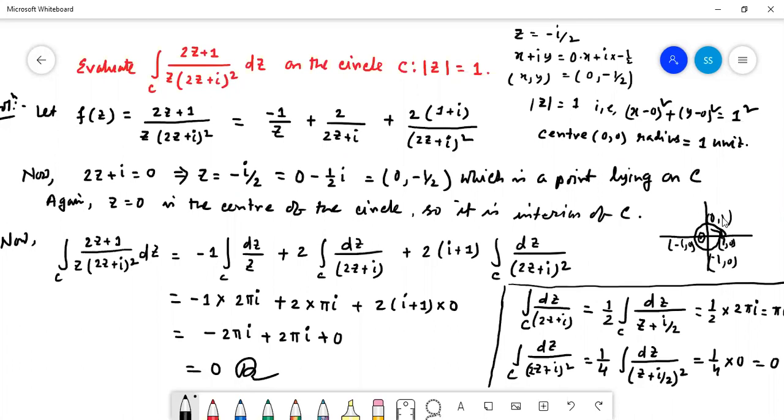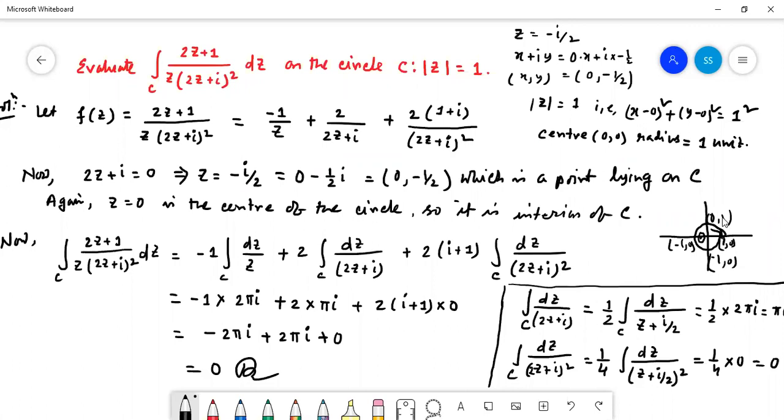Here also we make the partial fraction. f(z) equal to 2z plus 1 by z into 2z plus I whole square can be written as 1 by z minus 1 by 2z plus I plus 2 by 2z plus I whole square, in partial fractions. If we put 2z plus I equal to 0, we get z equal to minus I by 2, which lies inside C. Again z equal to 0 is the center of the circle, so it is also an interior point.